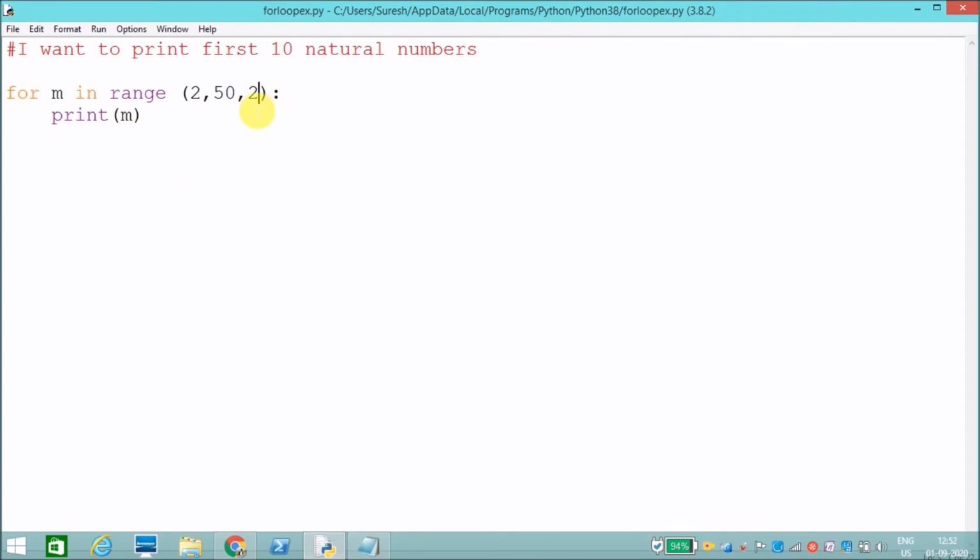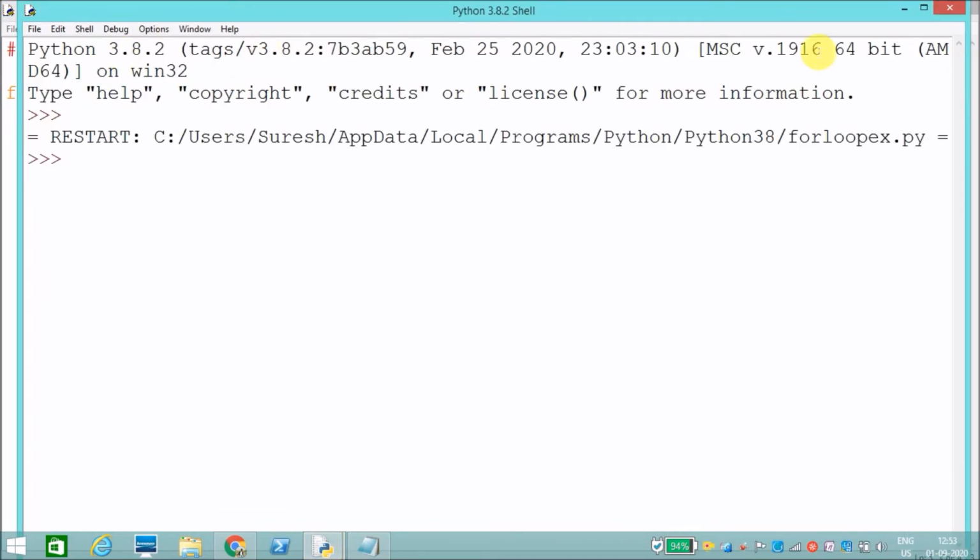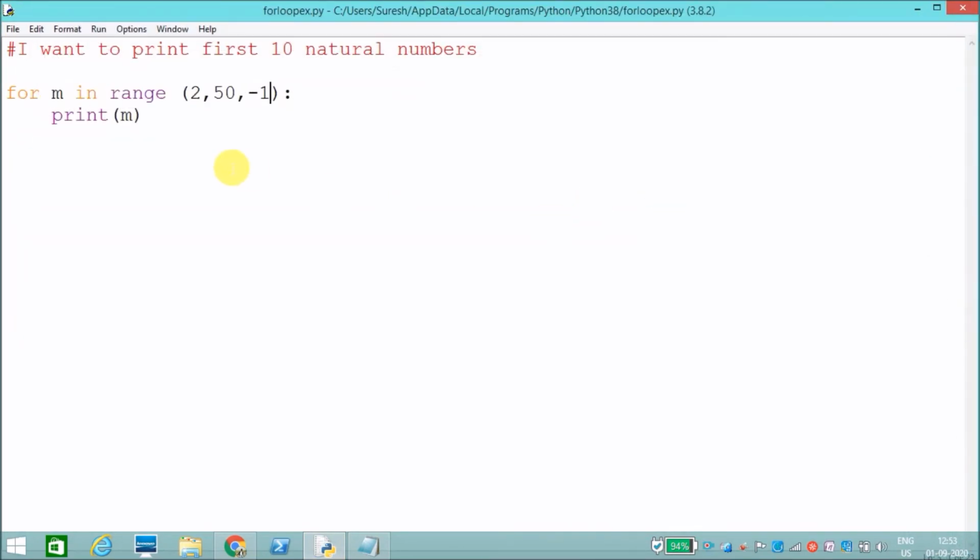We can also use a negative step value to reverse. Sorry, wait once again, we have to use 50 comma 2. See, it will print in reverse order.